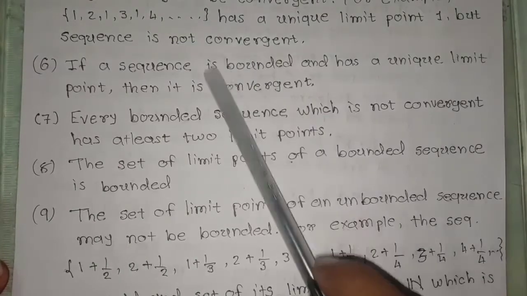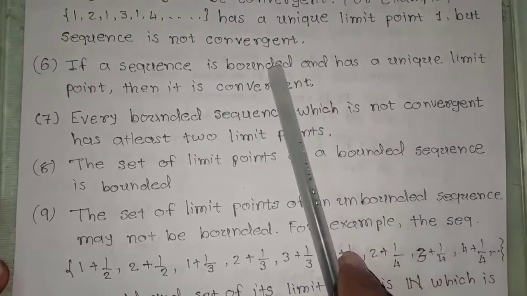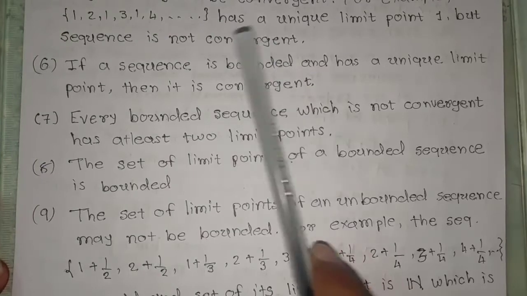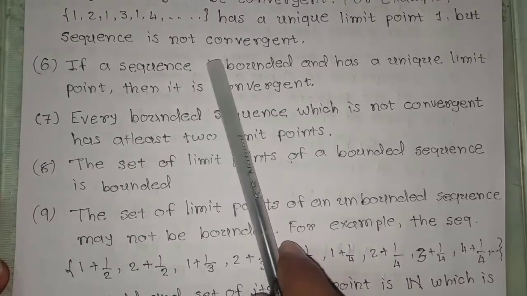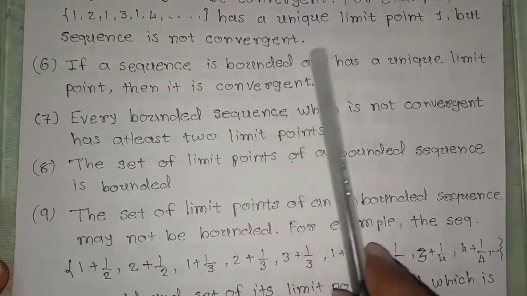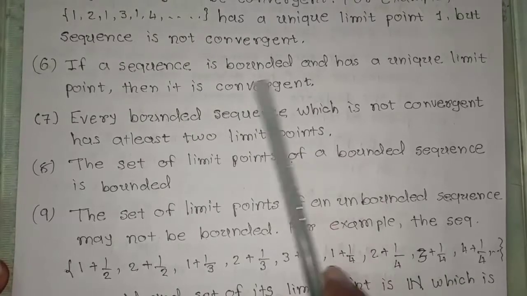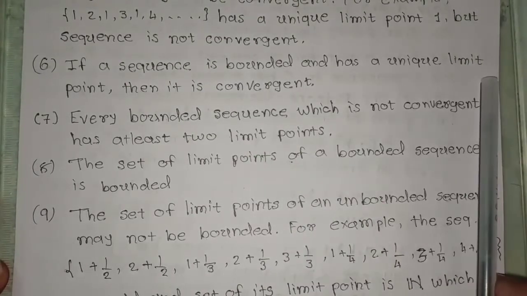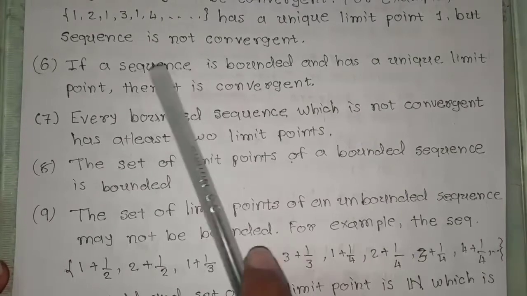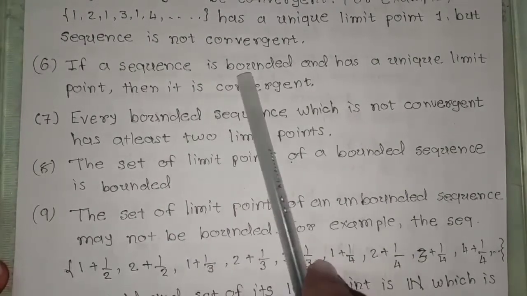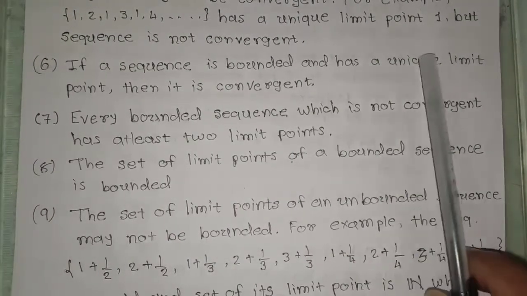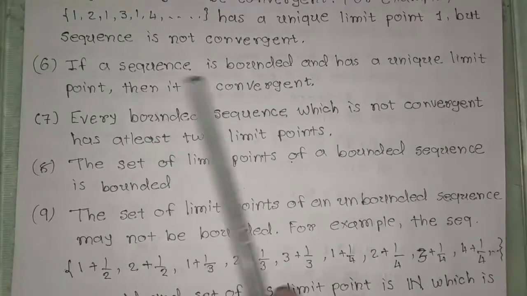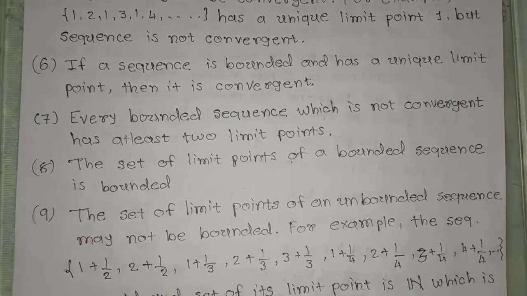Okay, you have two possibilities for a bounded sequence. One is convergent and one is finitely oscillating, but of these two only a convergent sequence has a unique limit point. So this result says that if a sequence is bounded, moreover if it has a unique limit point, then that sequence will be convergent.